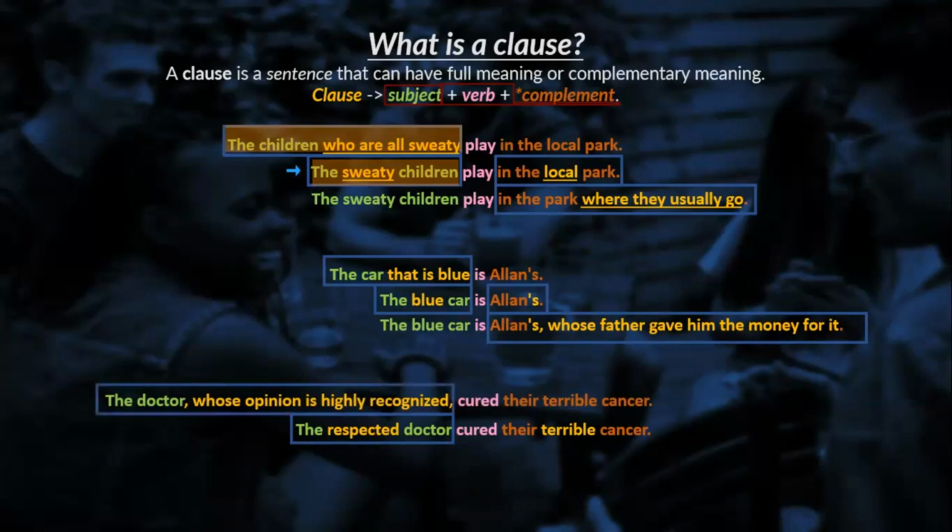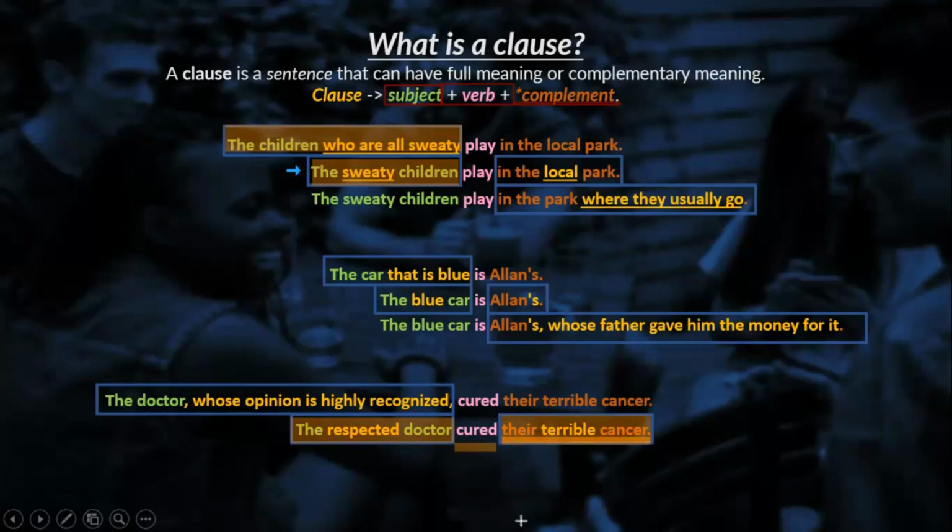Let's try with the complementary information. How can you rephrase their terrible cancer? So we're talking about the cancer. The cancer has a characteristic, and we also see their possession. Okay, my grandmother who's... Well, we don't need to say another person. We can keep the same information, the same subject. But you just need to rephrase this, exactly. This is the piece of information that you need to rephrase.